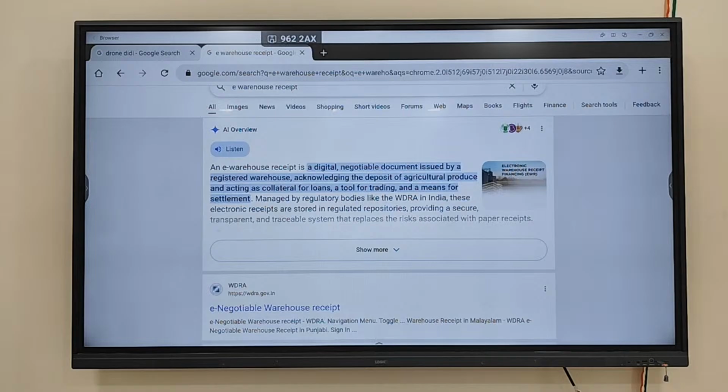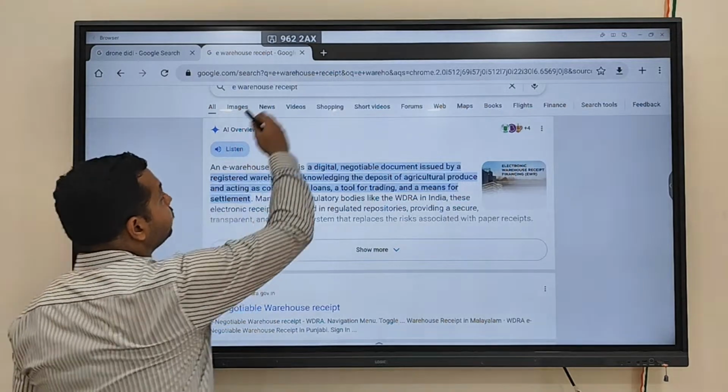Clear? So important. Why is e-warehousing being used? It is being used for easier access of credit. Credit can be easily obtained by whom? By farmers. So for easier access of credit, you will get this type of receipt, the e-warehousing receipt. Fine. Now another scheme which government is running,